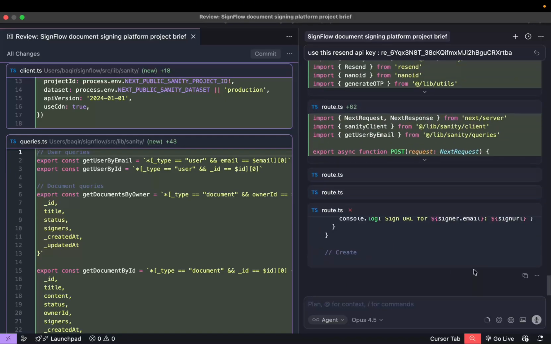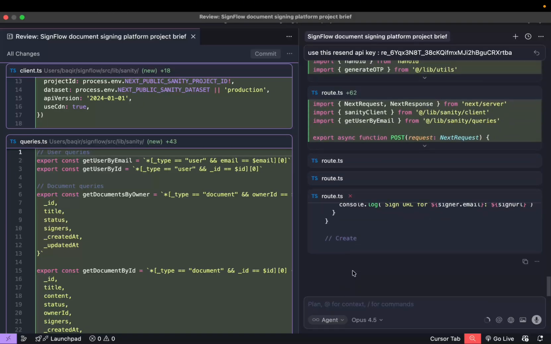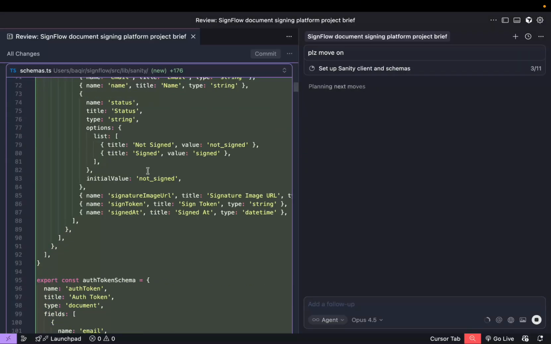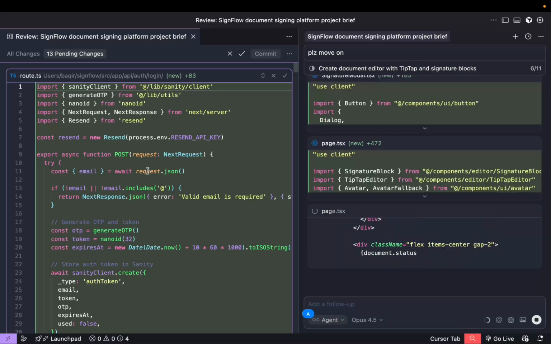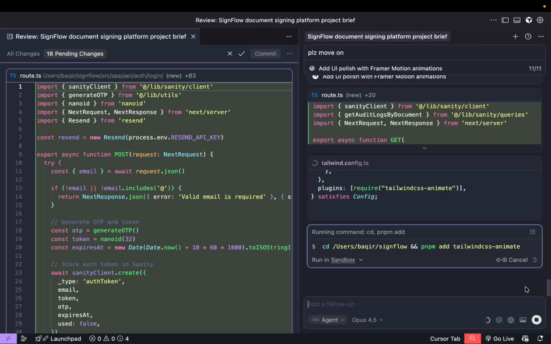So now AI stopped its work. So let me give it a command to please move on. Okay. Please move on so that it moves on. Now it asks for Tailwind CSS animate to be installed, and I will click run here.